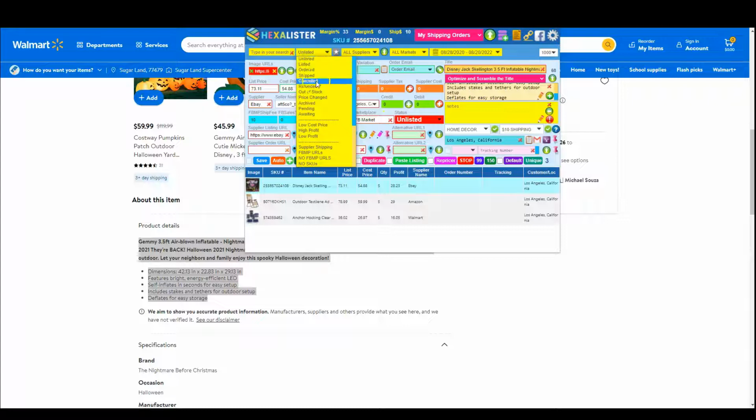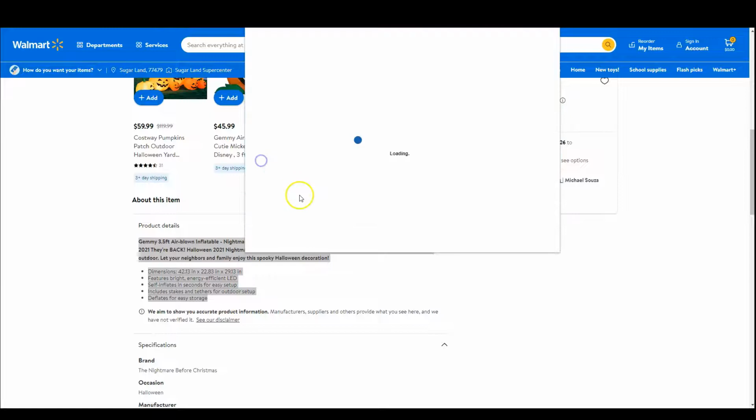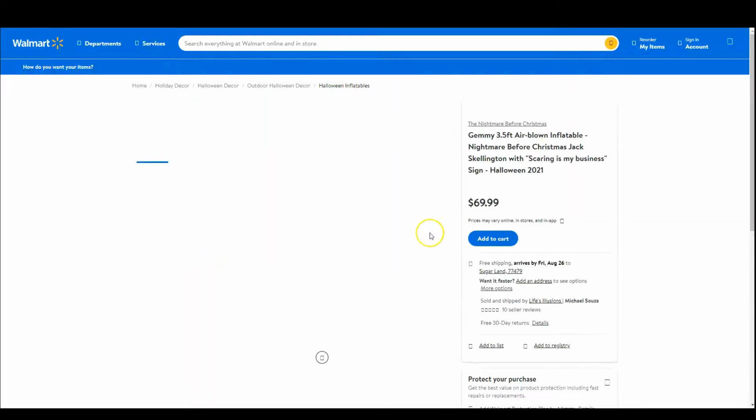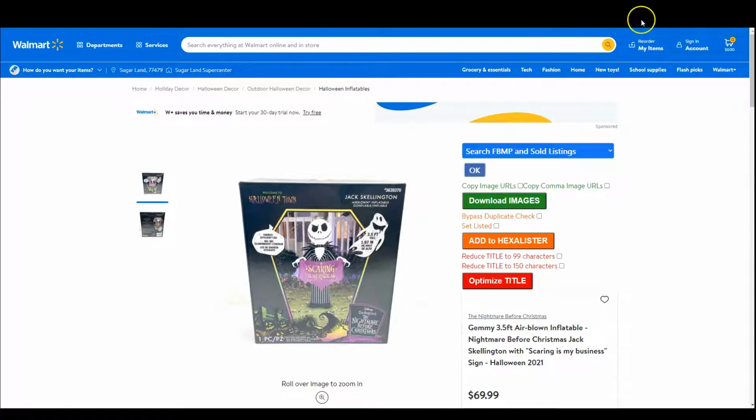Also, one thing I can do as well, if somehow the eBay goes out of stock, I want this listing to be the backup. So I'm going to click the alternative URL. I'm going to click on here. It will grab the URL here. I'm going to hit save. So if it does go out of stock, I can navigate to the other supplier, right? And then check that one out. Okay, so you have that choice as well.